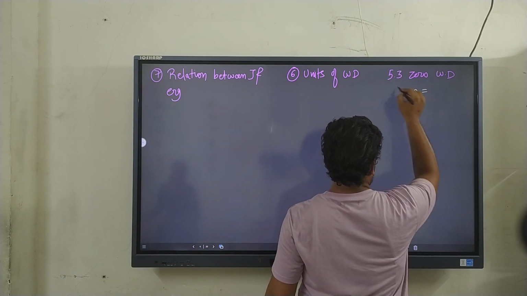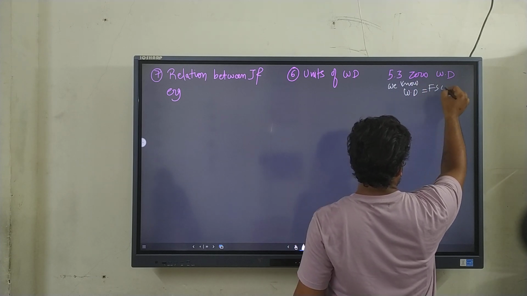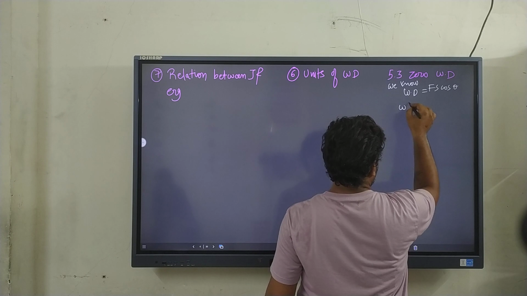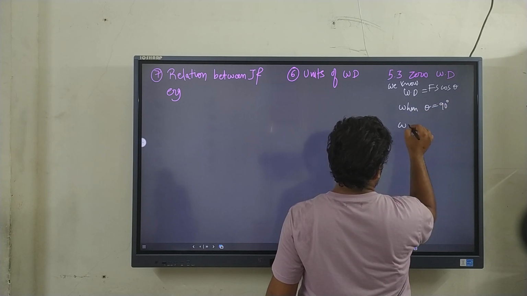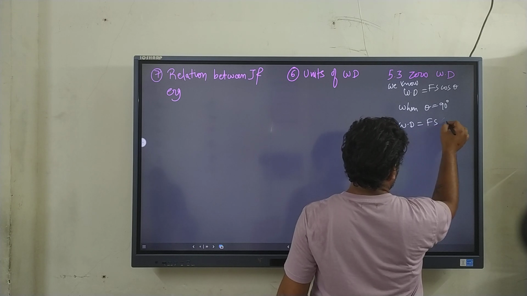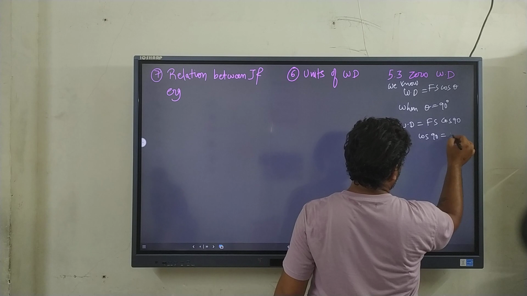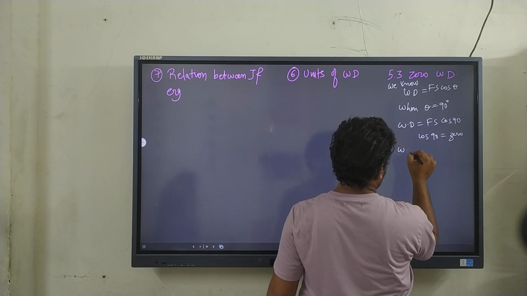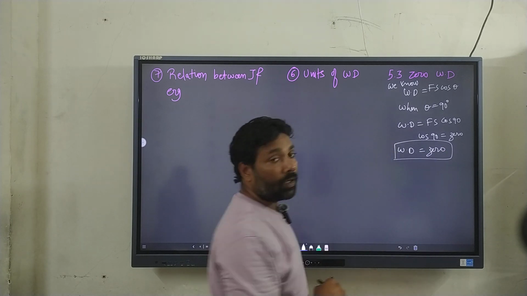So again, starting from the formula, we know that work done is Fs cos theta. When theta is equal to 90 degrees, work done will be Fs cos 90. The value of cos 90 is 0. So ultimately work done will also be 0. So this is the example of zero work done.